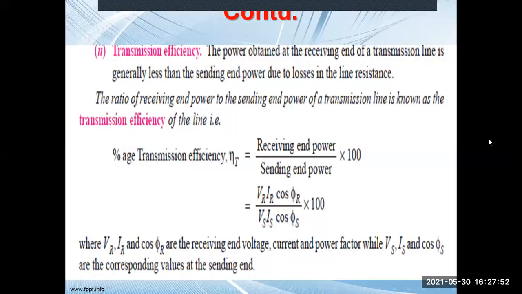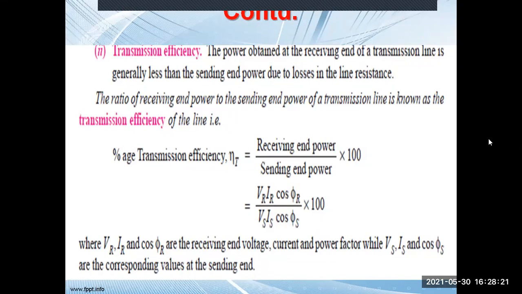Similarly, in the case of a transmission line also, we are supposed to calculate the transmission efficiency. Whenever we calculate the efficiency of any electrical machine, equipment or electrical system, we have to understand that it is the output power by the input power into 100%. So this is the common practice for calculating the efficiency of any system.